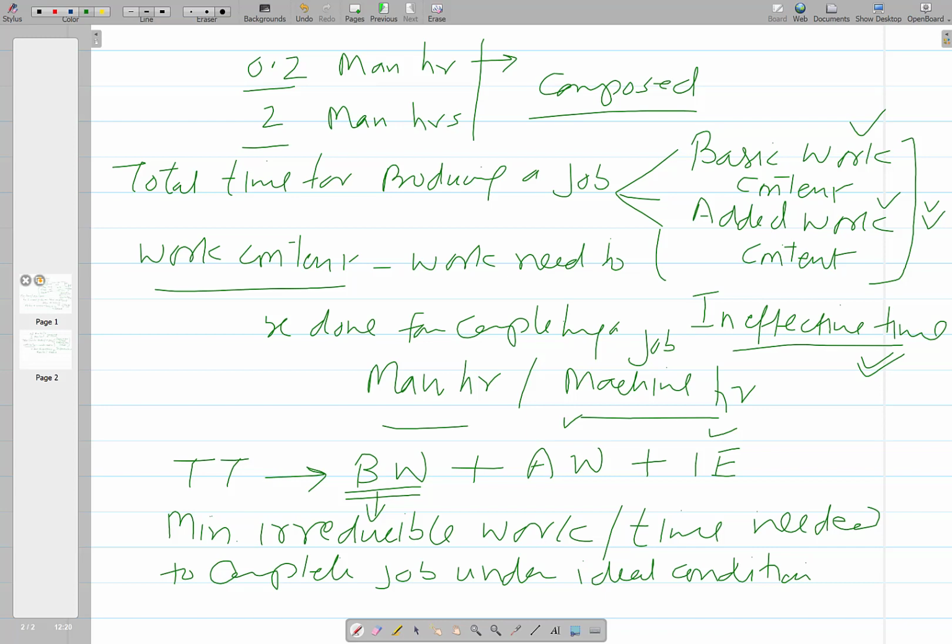On the other hand, this may not be the case in the actual working environment, because the machine is not working as per the expected performance, the worker is not well trained, the design of the component is not perfect, so you are not able to use the best possible manufacturing approaches.